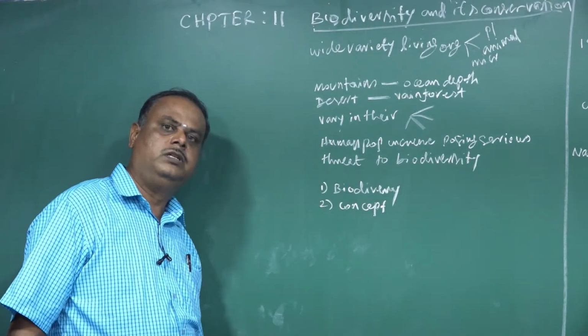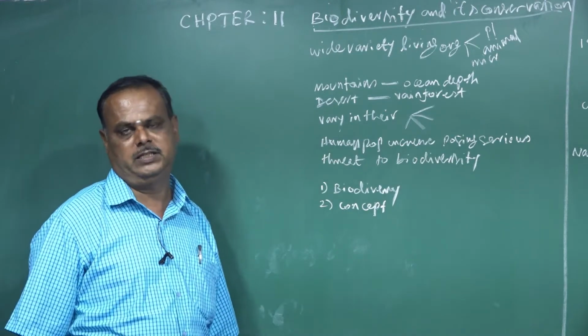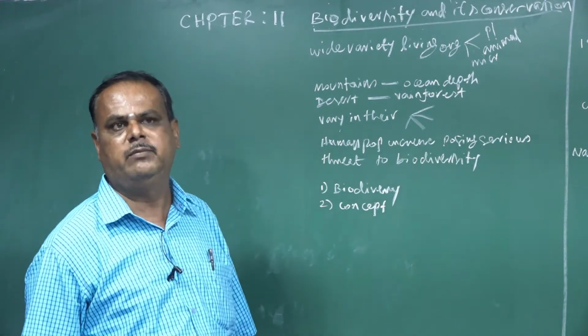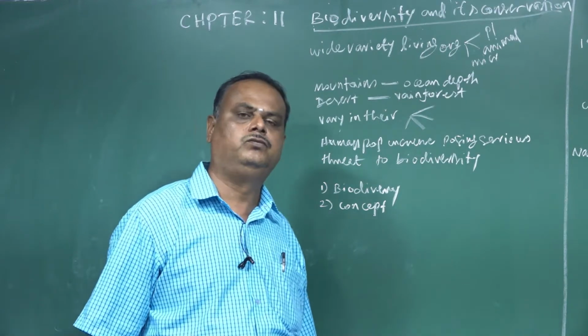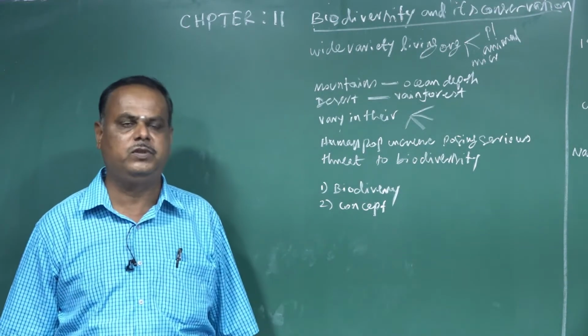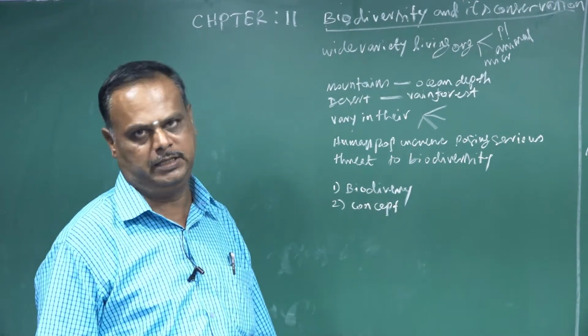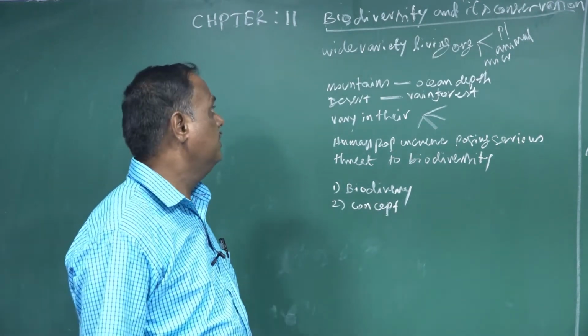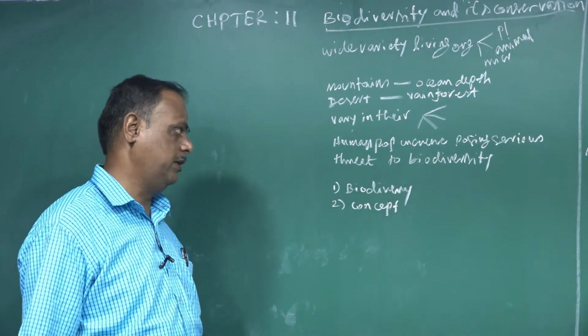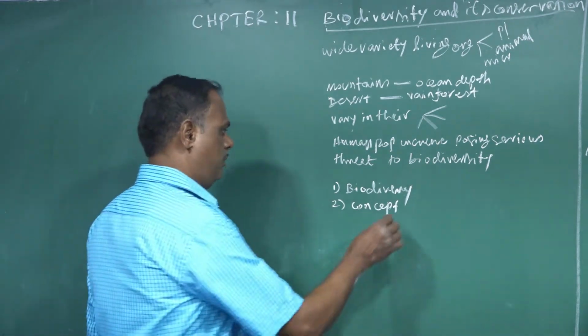Diversity means variability in the living organisms. We see in our surroundings many living organisms. All living organisms are not the same. The variation occurs from one living organism to other living organisms. In this chapter, we are going to study what is biodiversity. What are the concepts of biodiversity?